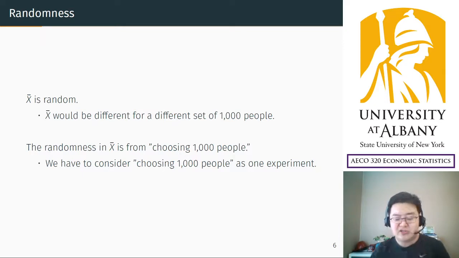It's a little bit of a change of scope. The scale of randomness is totally different from the previous chapters, because we have to think about data, not just one single observation or one observation of a random variable.